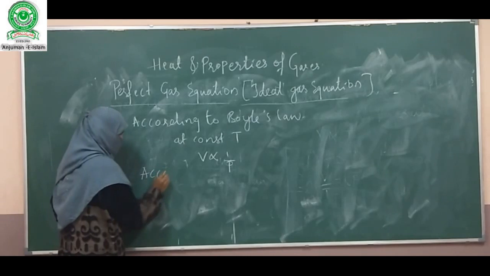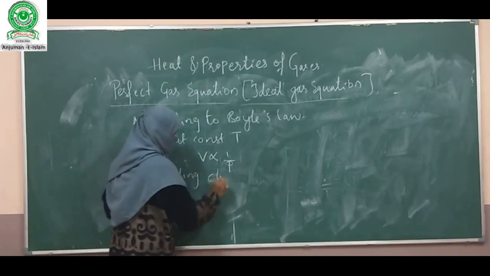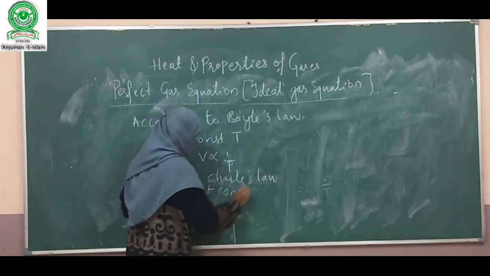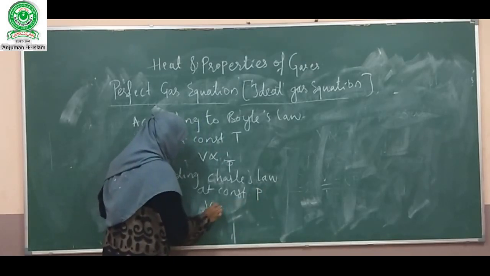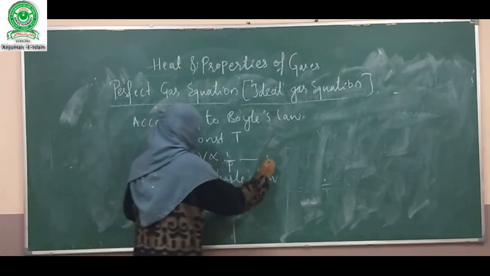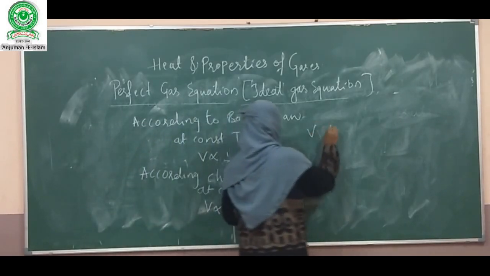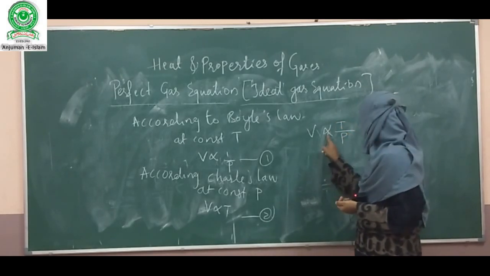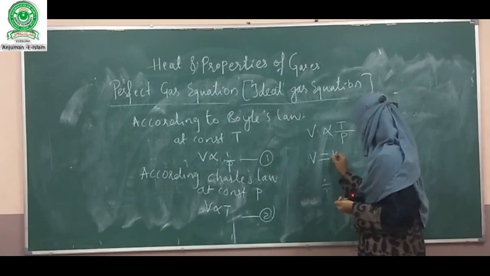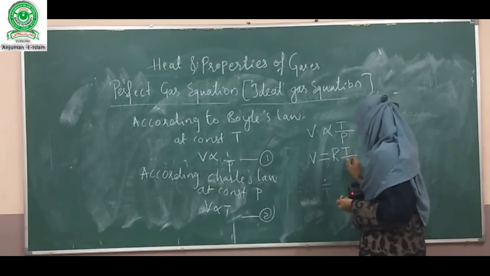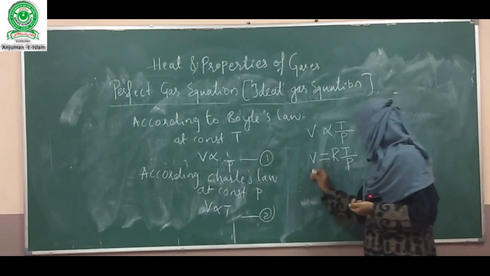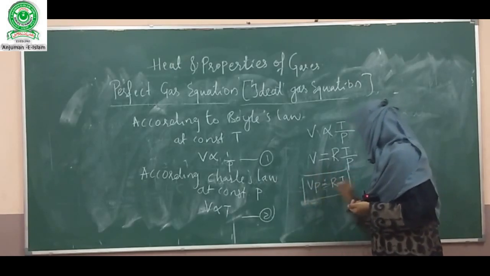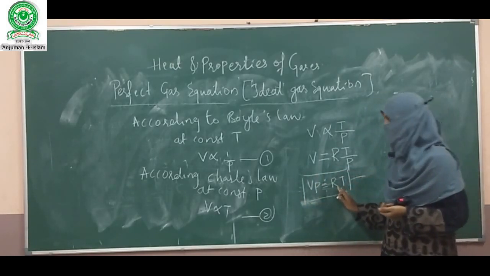And according to Charles's law, at constant pressure, volume is directly proportional to temperature. Now combine equations 1 and 2: volume is proportional to temperature by pressure. Remove the proportionality symbol: V is equal to R T divided by P, where R is a constant. Taking P to this side, PV is equal to RT. This is called the perfect gas equation or ideal gas equation.